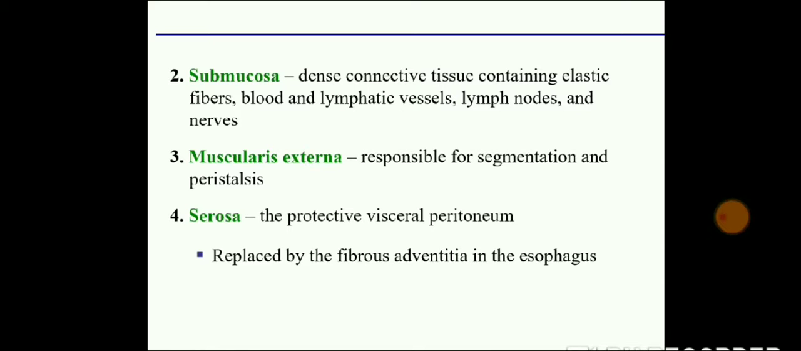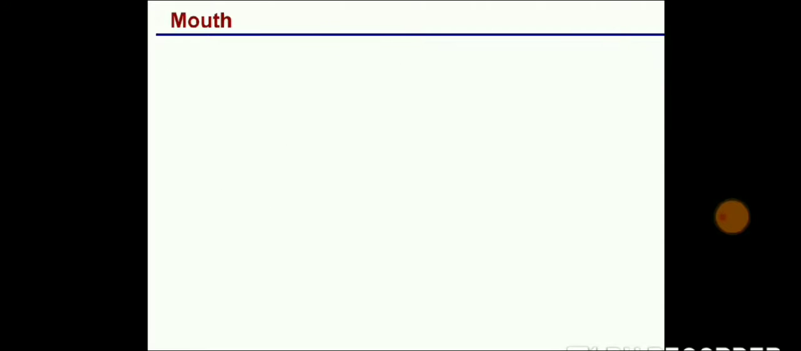Next is serosa, the protective visceral peritoneum, and it is replaced by the fibrous adventitia in the esophagus. Why is it present there? Because your esophagus needs to be engulfed. The esophagus is supposed to engulf the food, and it is not to be sent back to the pharynx. So for that engulfation to take place, it is present.